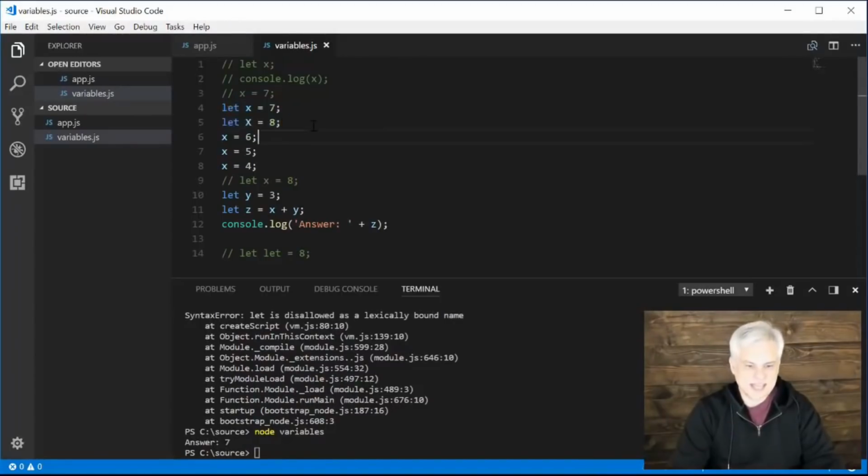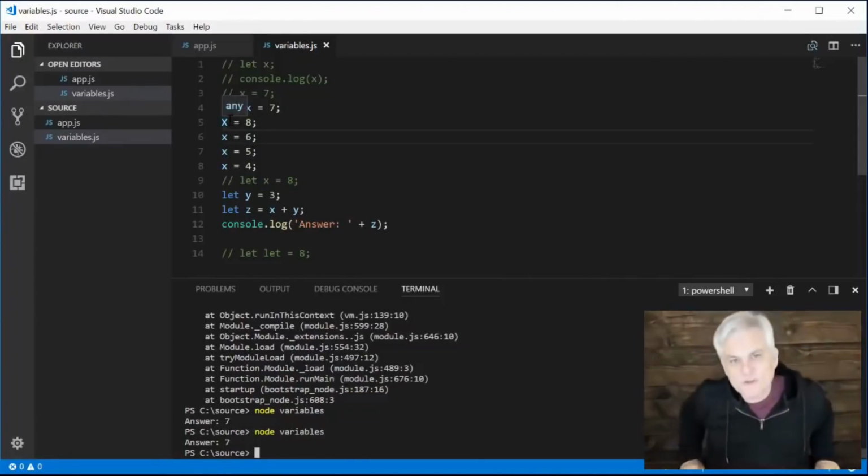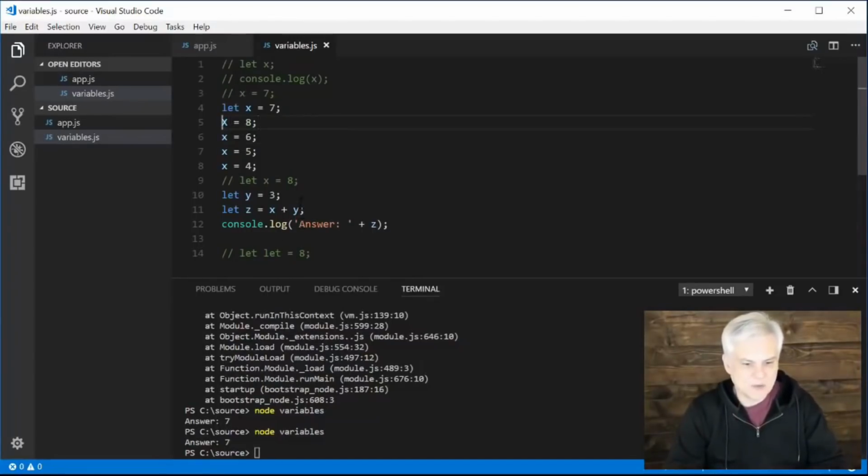So if you intend to do something like this, let's see what we get here. All right, it doesn't blow up. So we were able to use x and assign it to 8, but we didn't declare the variable. Well, something fishy is going on, and we'll get to the bottom of it before the end of this course. But the key to this is that we're not working with the same x as we're working with here.